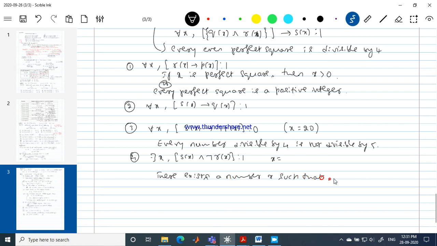Such that x is divisible by 4 but not a perfect square. So can't we find an example of this kind to claim it as a true statement? Can't we find one number which satisfies this condition?